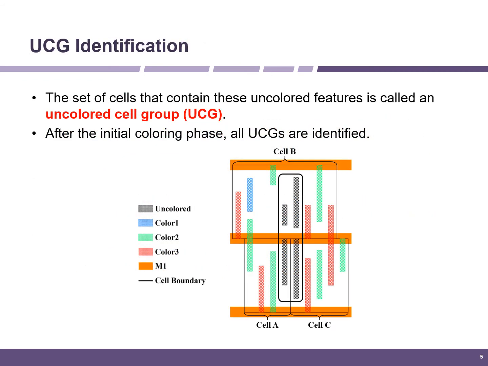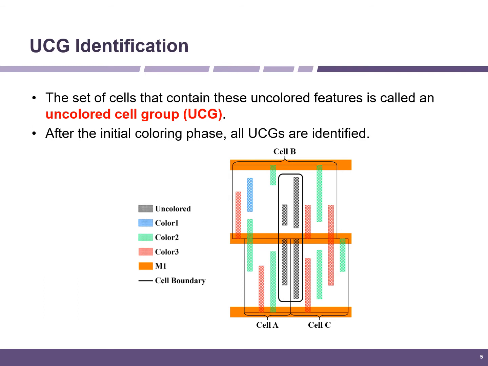UCG identification is the method that we use to find the cells that we need to refine. If a connected component is not K-colorable, our coloring method will not assign a color to any of its vertices. Each uncolorable connected component indicates a group of uncolored features, and the set of cells that contains these uncolorable features is called an uncolored cell group.